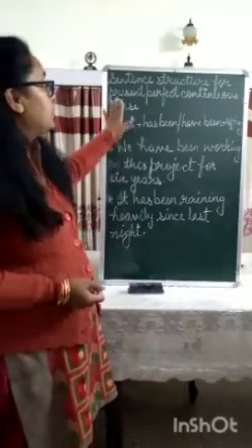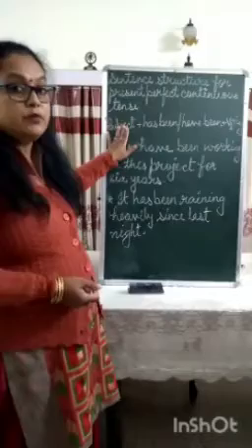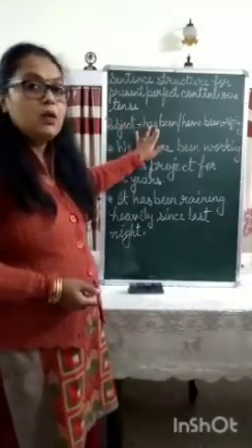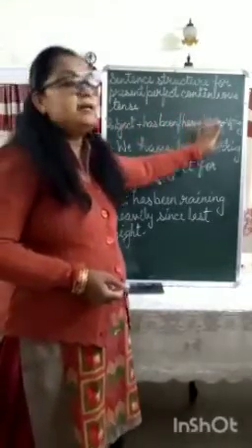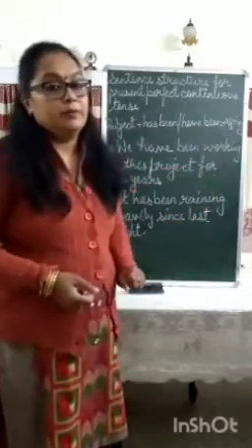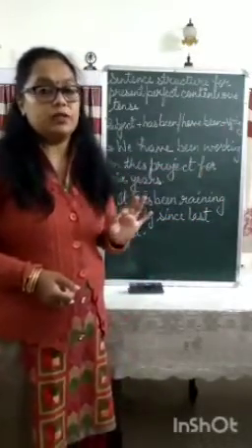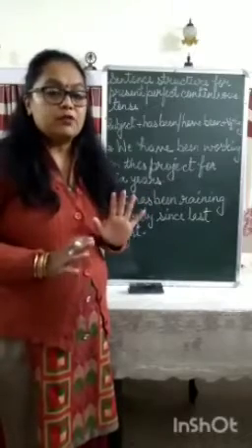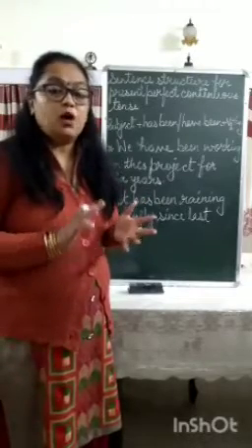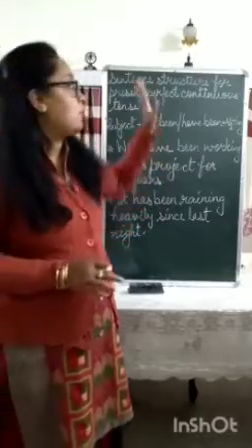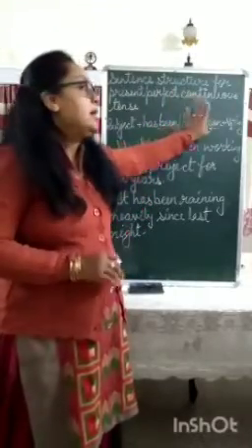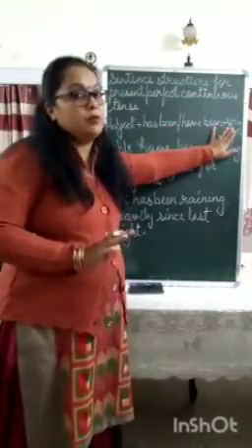So the sentence structure for present perfect continuous tense is subject plus has been or have been plus the ing form of verb. Last video also I told you, whichever tense has the word continuous in it, irrespective of whether it is simple, past or future, you have to add the ing form of the verb.